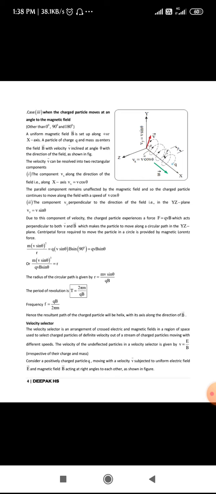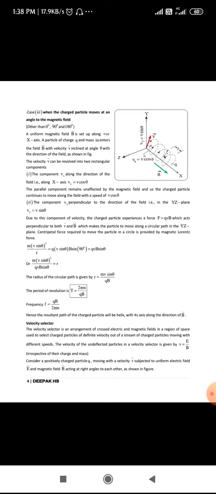What happens is we adjust the velocity of a charged particle moving in the presence of an electric field and a magnetic field in such a way that the charged particle moves in a straight line without getting deflected.